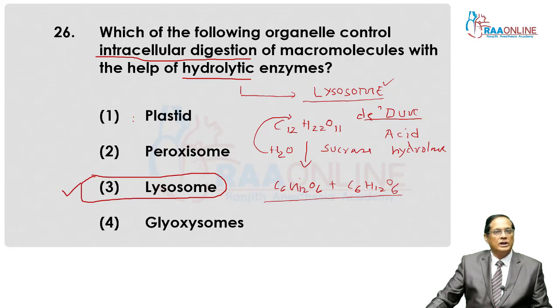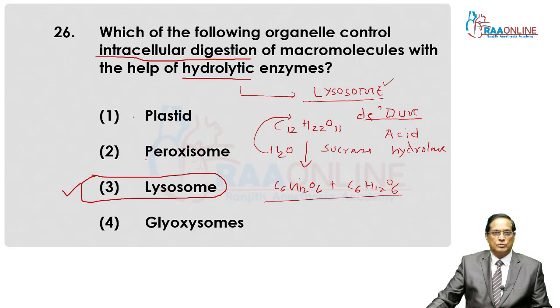Plastids are found in plant cells. They are pigment bearing cell organelles, and one of the most important plastids is the chloroplast, a green colored plastid. It performs the process of photosynthesis.